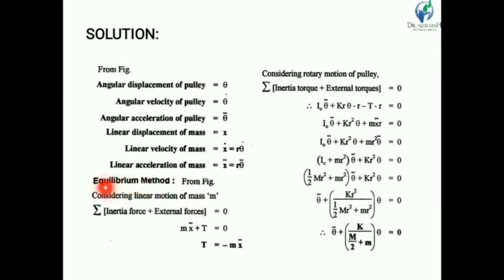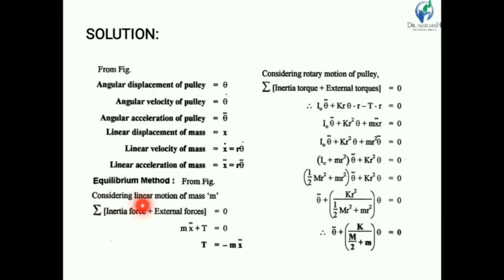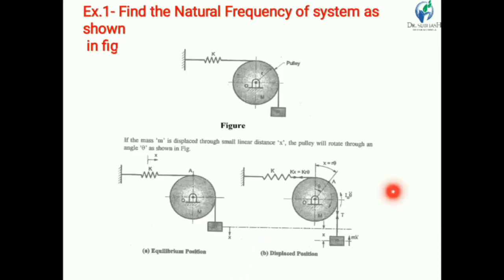First we use the equilibrium method. We solve this problem using two methods, and the first is the equilibrium method. From the figure, considering the linear motion of the mass, according to the D'Alembert principle, if the summation of inertia forces plus external forces is 0, then our system is in equilibrium. The inertia force always acts in the direction opposite to the motion of the body. The mass is moving downward, so the inertia force m x double dot acts upward.